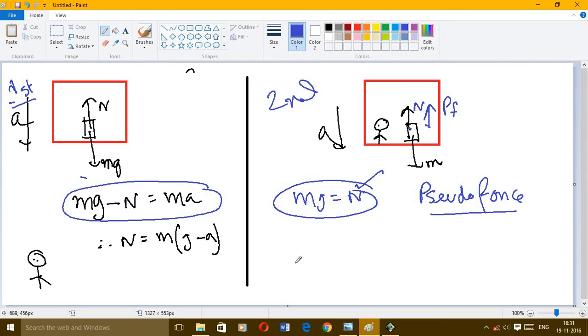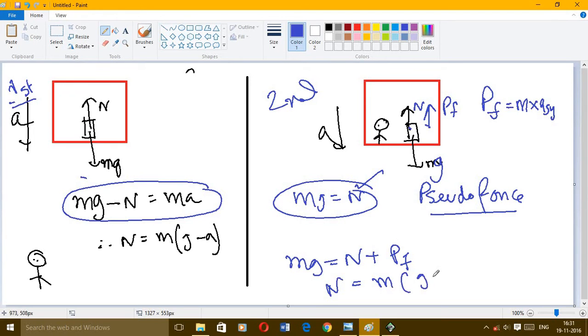Now the equation will be written in this fashion: mg is equal to n plus pf, and the value of pf, the pseudo force, will always be mass into acceleration of the system. So n is equal to m(g minus a), where pf is nothing but mass into acceleration of the system. And here comes the concept of pseudo force.